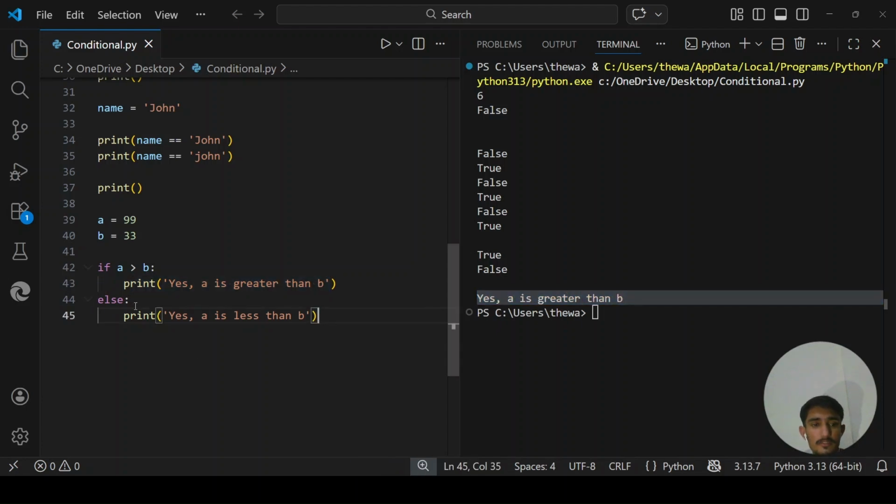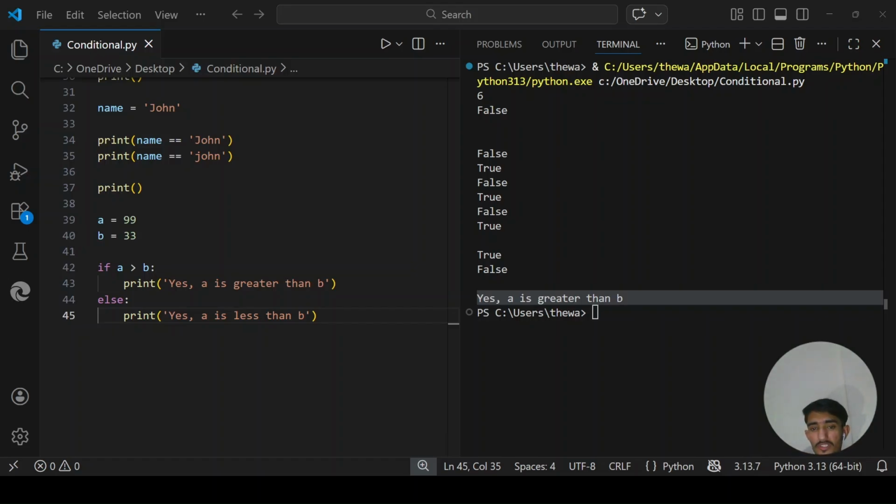So now the else block did not run. The first block, which is the if block, ran because it was true, and then the output was printed. An else block does not have its own condition. It is always where everything else falls back. Okay. So now, if you need multiple conditions, here comes the elif clause.